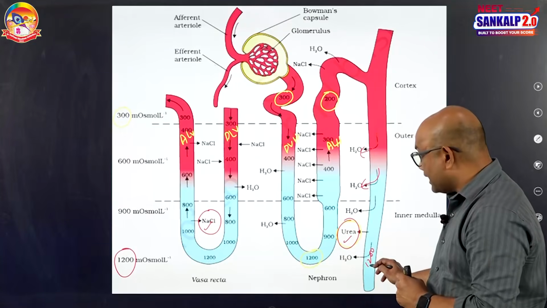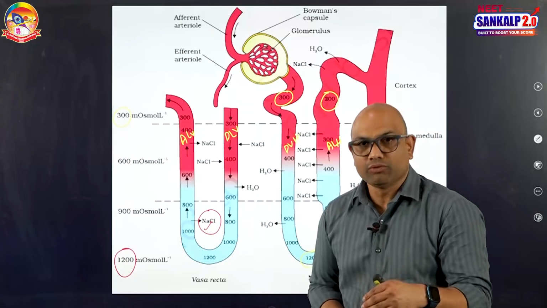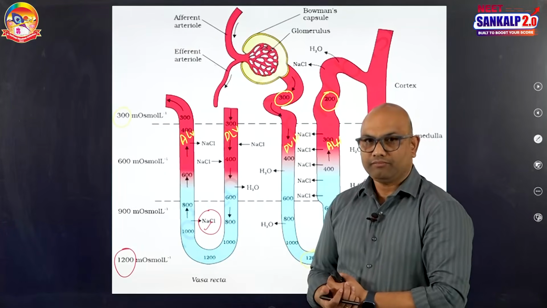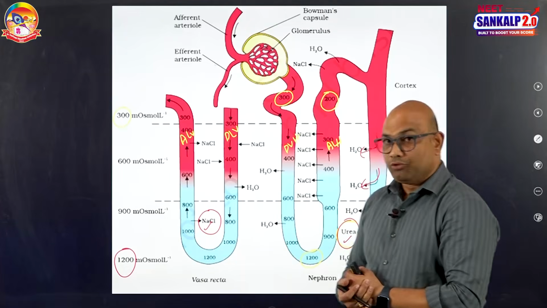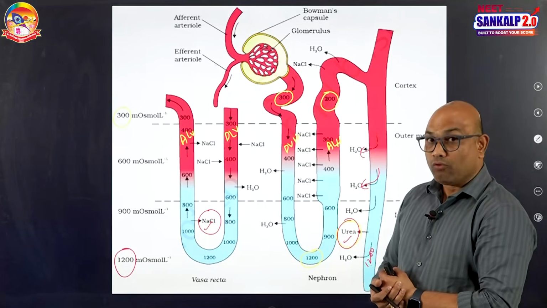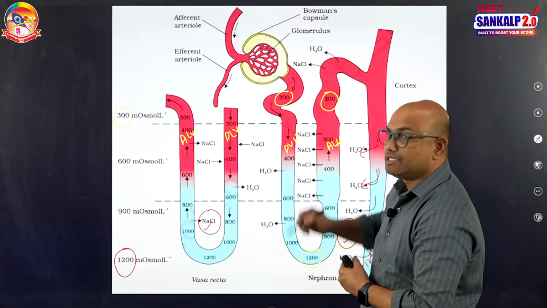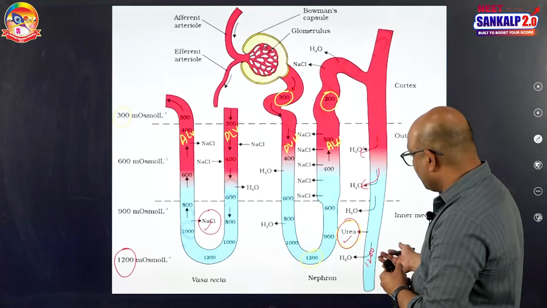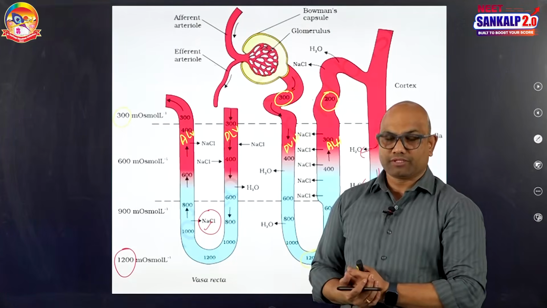It is isotonic to the medullary interstitium, 1200 and 1200, and it is hypertonic to the blood. So, humans produce highly concentrated urine. Our urine will be concentrated 4 times when compared to the concentration of the initial filtrate. Initial filtrate concentration is 300 milliosmoles and finally the urine concentration is 1200. It is concentrated 4 times.